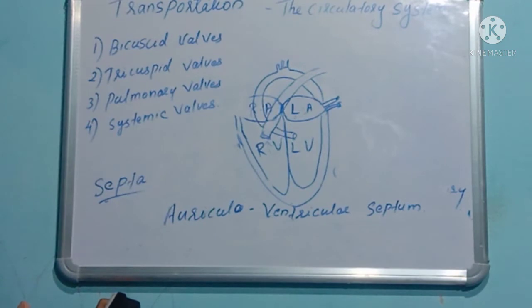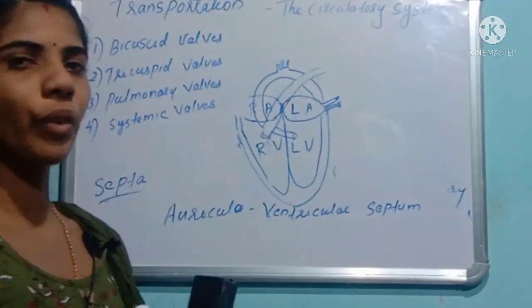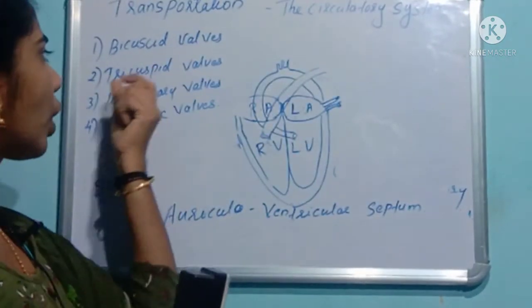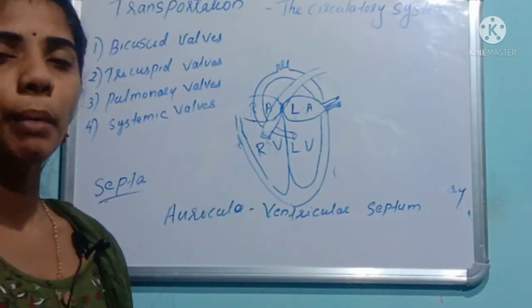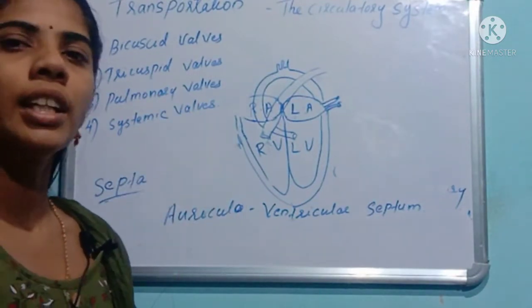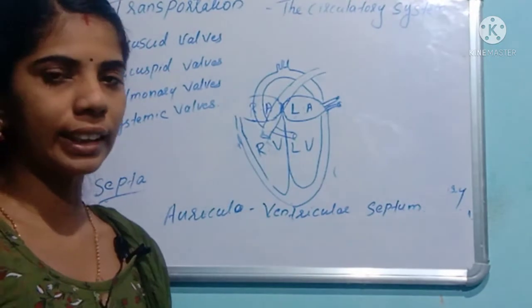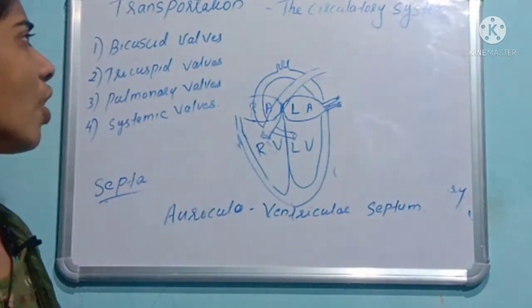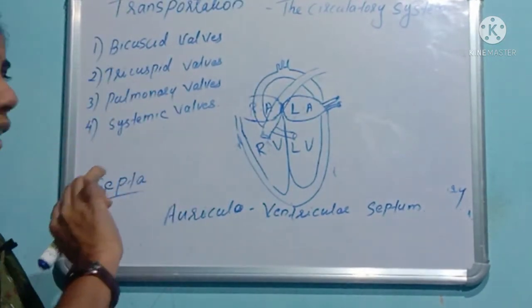Four valves are present for preventing the backflow of blood. So, four valves are present: bicuspid valve, tricuspid valve, pulmonary valves and systemic valves. Clear? And where are these valves present?